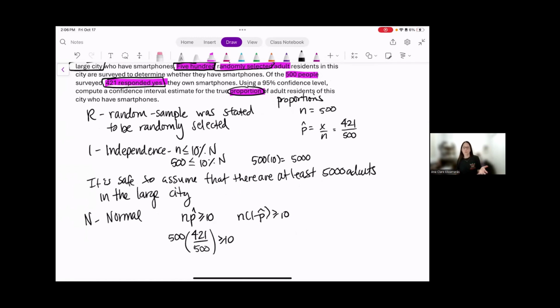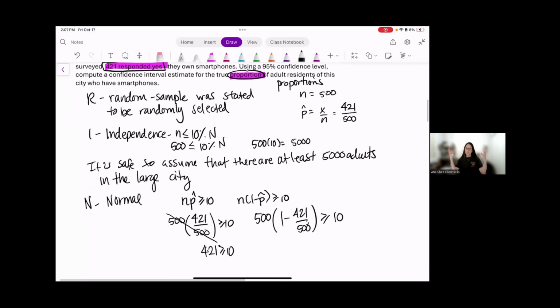The multiplication is really important when you have a decimal, but we're told that 421 were successes. And if you multiply those, 500 and 500 cancel. So 421 is at least 10. What is the complement of that? I could say 500 times 1 minus 421 over 500, and then find a common denominator, which is 500, do the subtraction, then multiply and cancel it out.